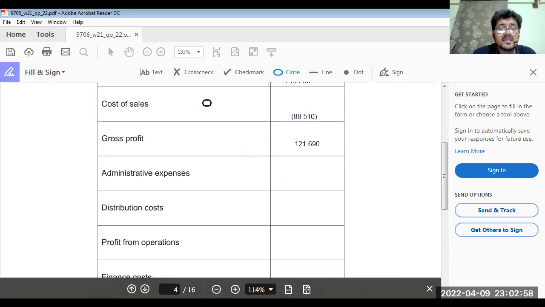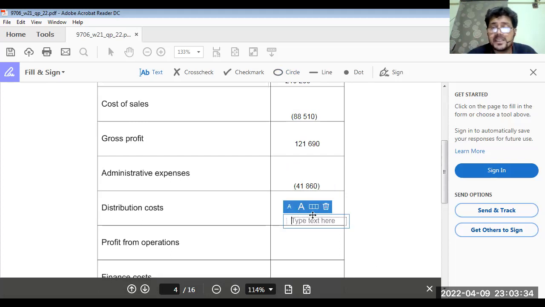There we are, 41,860. I forgot to keep this amount in brackets. Why do we have to keep it in brackets? Because it's an expense, it's a negative figure. Now, out of gross profit, we have to deduct administrative expense 41,860.